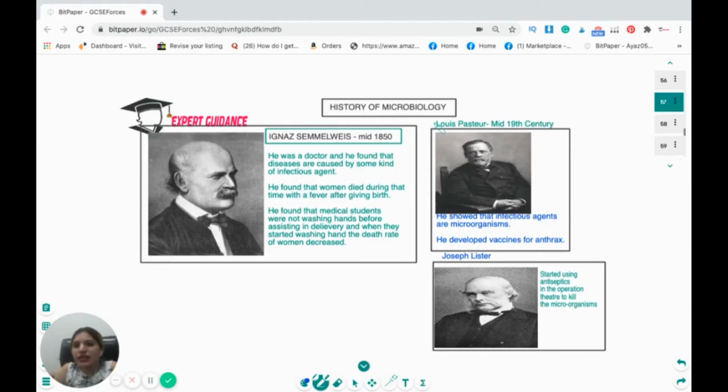Okay, now let's do a little bit on history of microbiology. There was a scientist called Ignaz Semmelweis. He was a doctor, and he found that diseases are caused by some kind of infectious agent. He found that women died with fever after giving birth because the medical students were not washing hands before assisting in delivery, and when they started washing hands, the death rate of the women decreased. So he found that there's an infectious agent that is getting transmitted. Then there was Louis Pasteur. He showed that infectious agents are microorganisms, and he developed vaccines for anthrax. And there was Joseph Lister. He started using antiseptic in the operating theater to kill the microorganisms.